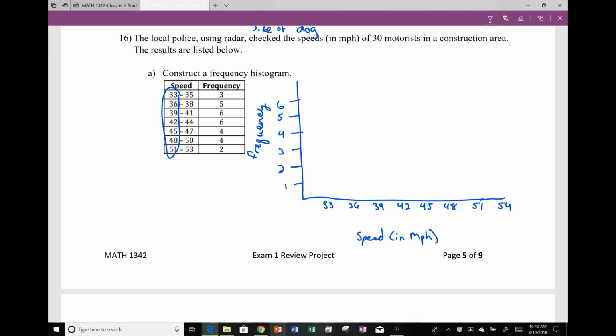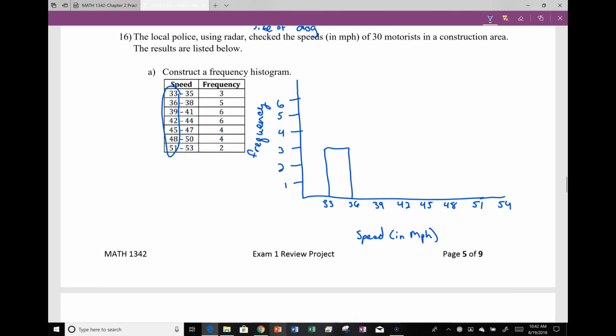The next one will begin at 54. This first class had 3. So I'm going to start at my 33, I'm going to go up to 3, and I'm going to end it at 36 because it goes from 33 to 35. 36 is where the next one begins.